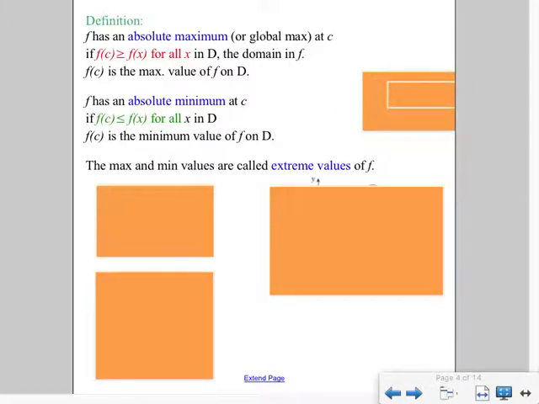Sometimes we are going to call those extrema. I think our pre-calc book last year called them extrema or extreme values. So that's another language that you might see. They all mean the same exact thing. So extrema, maxes, and mins are all going to be the same question that you have to answer.